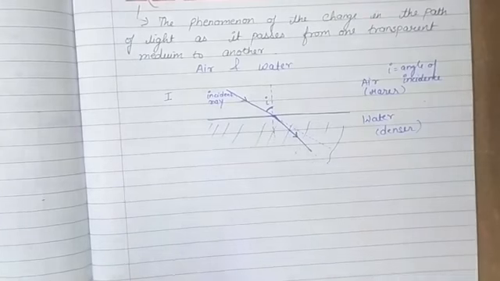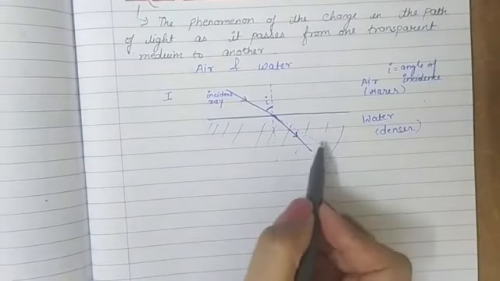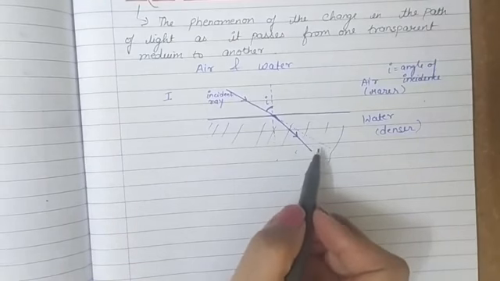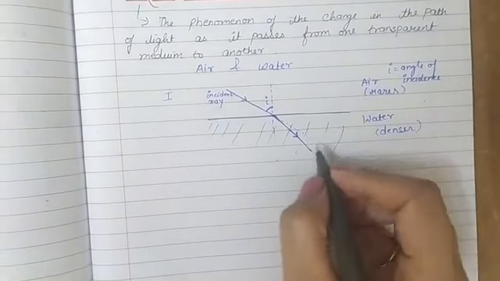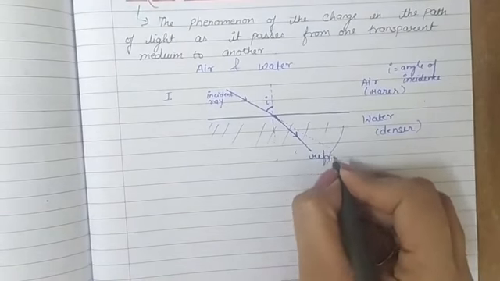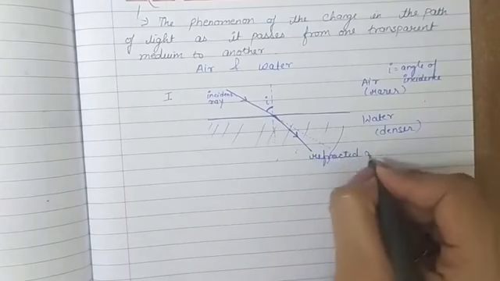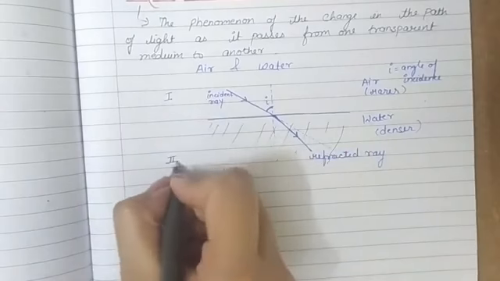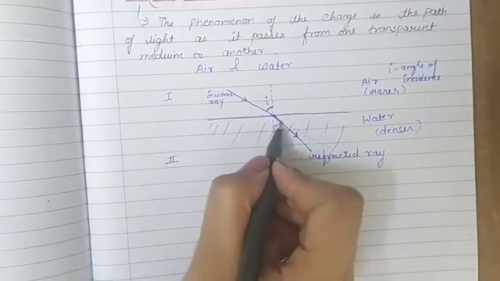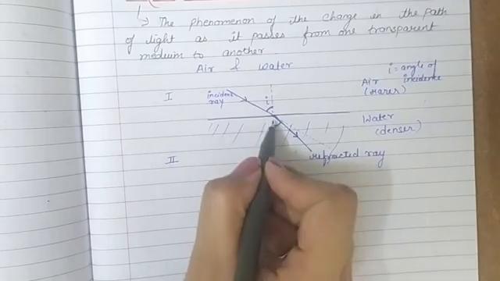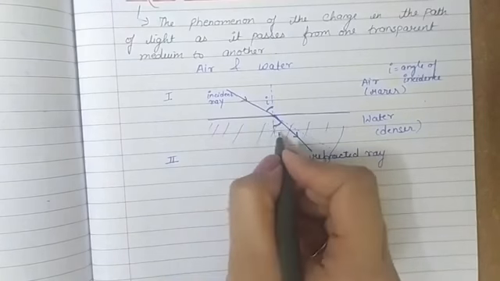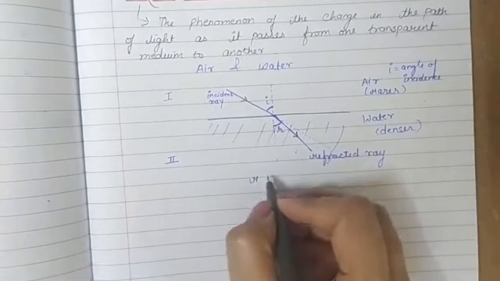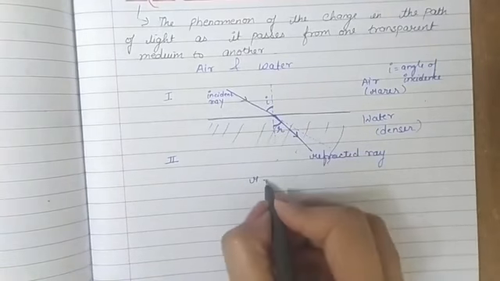So this is the change of path of light or the bending of light, which is known as refraction. This phenomenon is called refraction. The ray that we get after refraction is called refracted ray. Initially it was incident ray. In the second medium the ray we get is refracted ray, and the angle that this refracted ray forms with the normal is called angle of refraction or refraction angle.